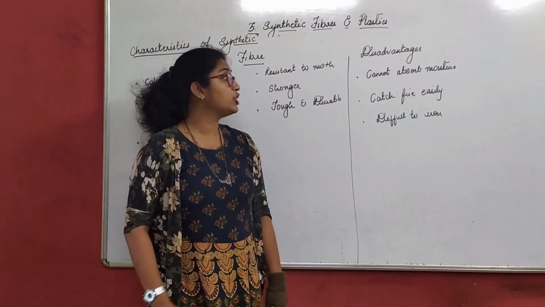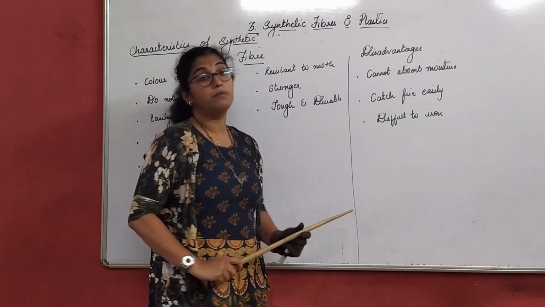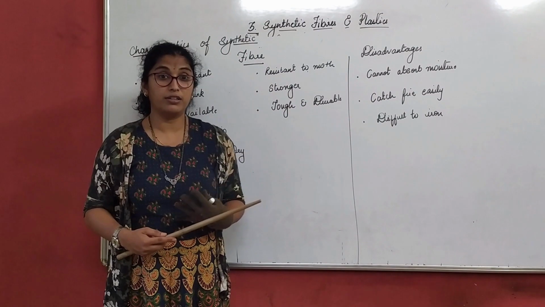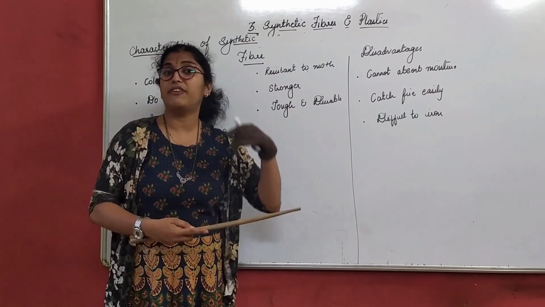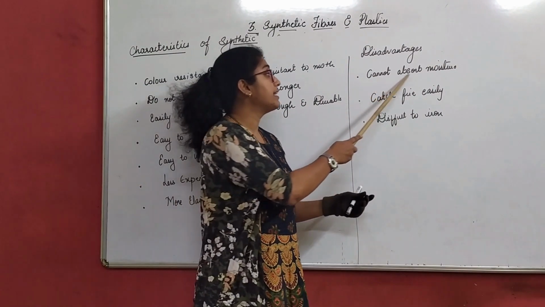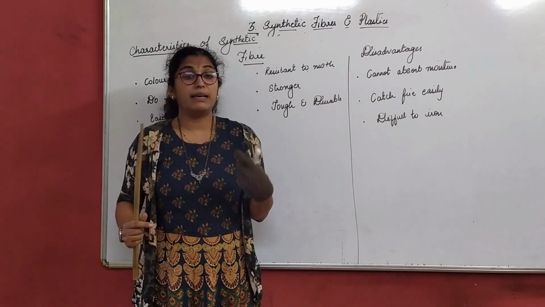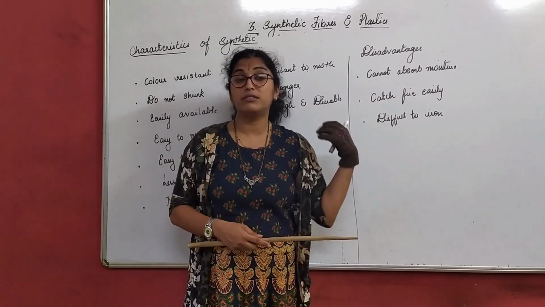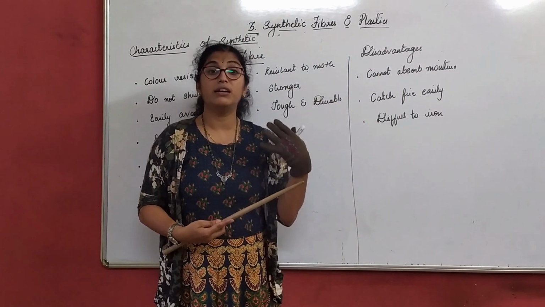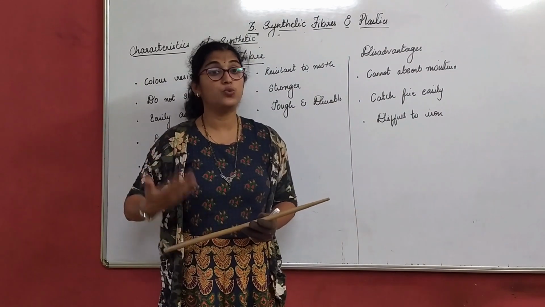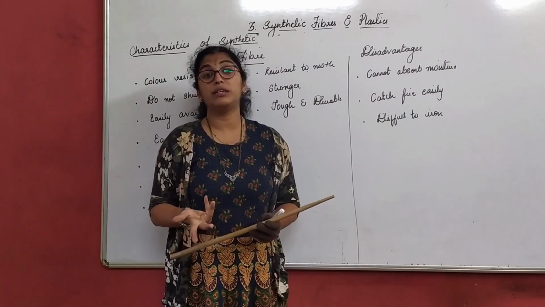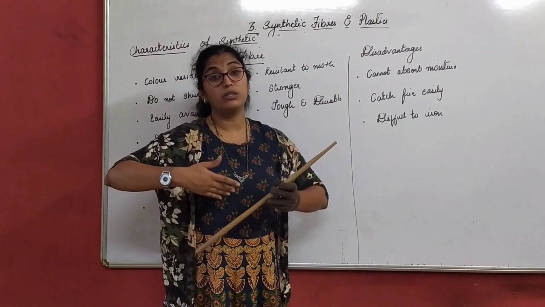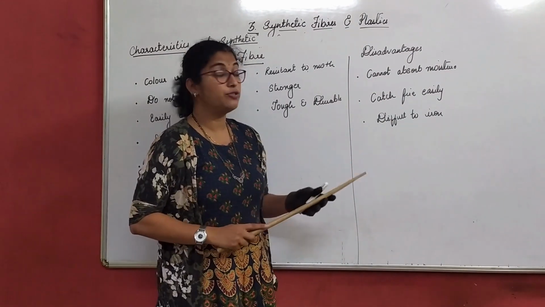Let's move on to disadvantages. It cannot absorb moisture. Why? Because, as we said, it does not absorb much water. That is why we can wash it very easily and dry it very easily. That means it cannot absorb moisture. It cannot absorb sweat easily. We usually do not wear synthetic fiber clothes in summer, because in summer we sweat a lot. So we wear cotton clothes during summer because they keep us cool and comfortable, as they can absorb the sweat. That's the main reason.